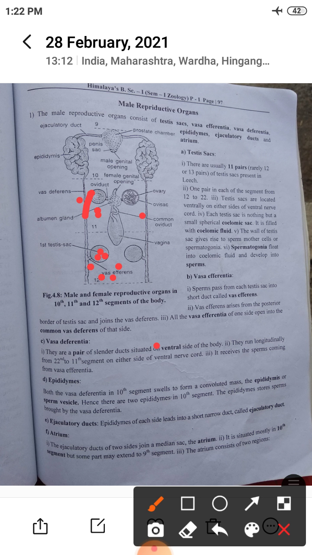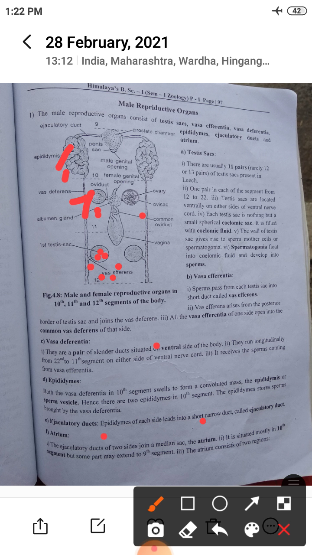Then the epididymis. Both the vasa deferentia in the 10th segment form a convoluted mass, the epididymis, or sperm vesicle. Hence there are two epididymis in the 10th segment. What is the use of the epididymis? The epididymis stores sperms brought by the vasa deferentia.